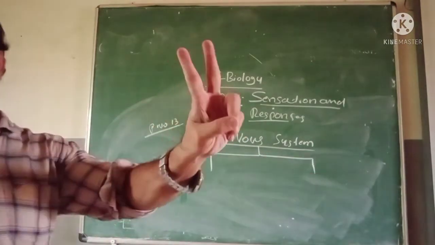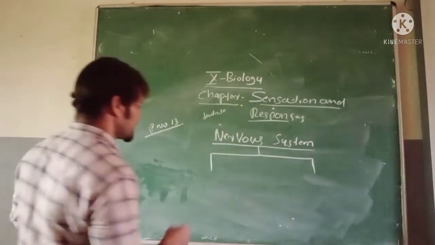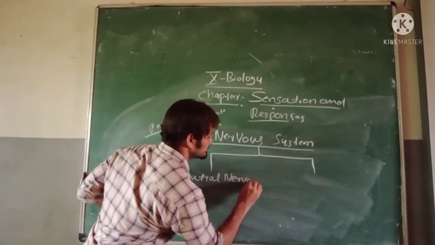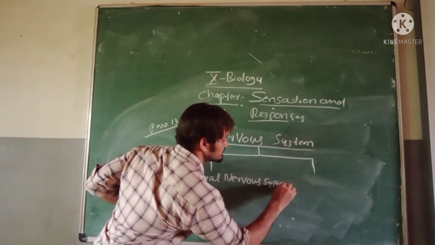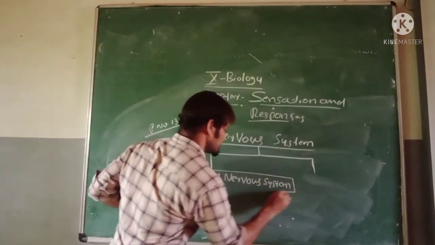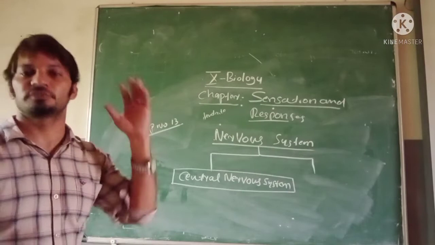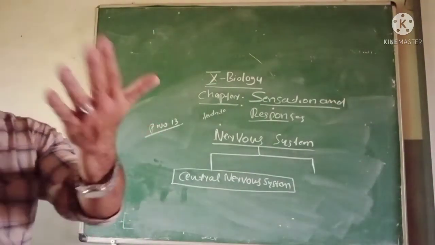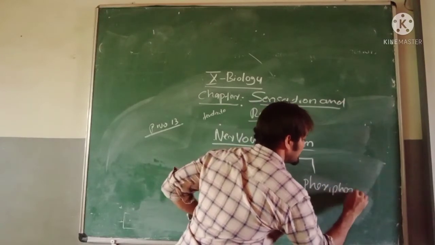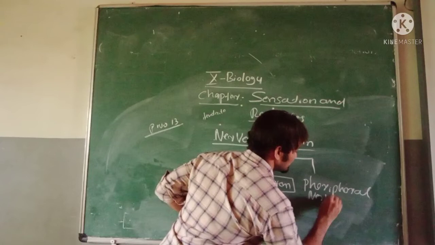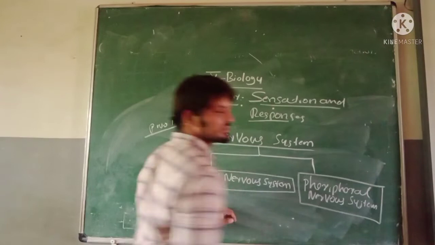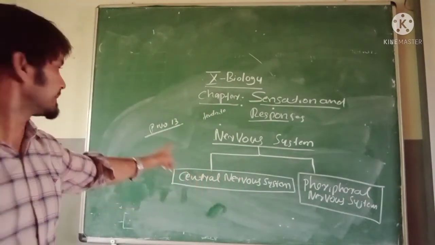Look, the nervous system has two types. What are they? Yes, the central nervous system. The second one, yes, very good, the peripheral nervous system. This chart is on page number 13.